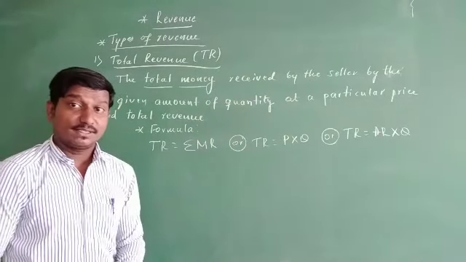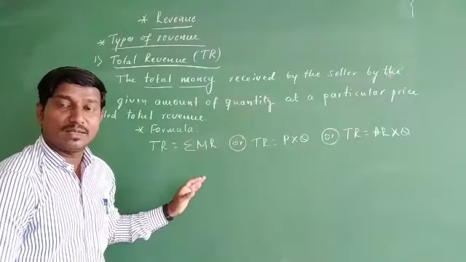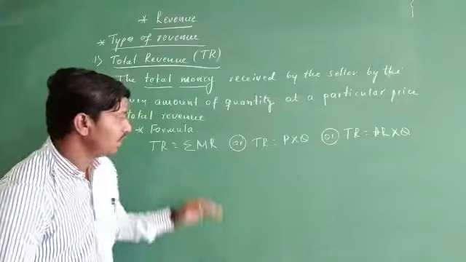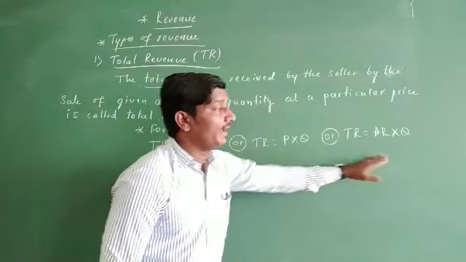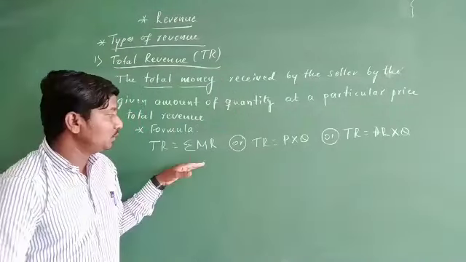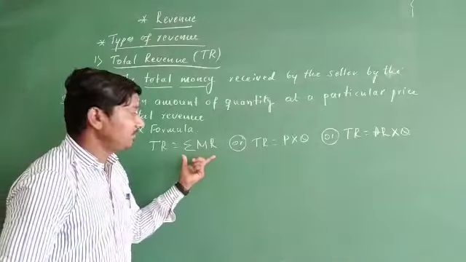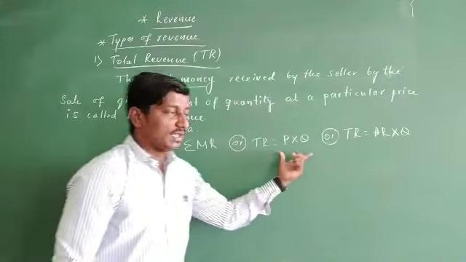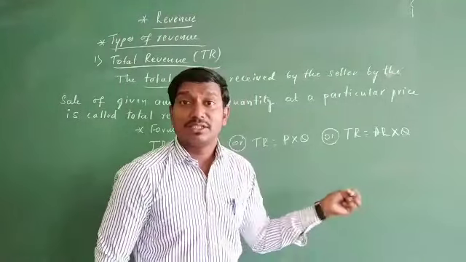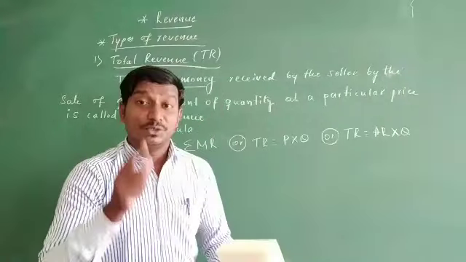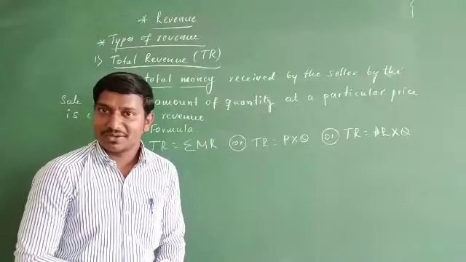Remember students, not only in the PU board examination, even in competitive exams, instead of giving one formula, they make you work on any of these three formulae. So by using these formulae, you can calculate total revenue. Sometimes the information will be given on MR, sometimes on P and Q, and sometimes by the use of average revenue and the quantity. You have to use the particular formula which suits that question, and calculate further.